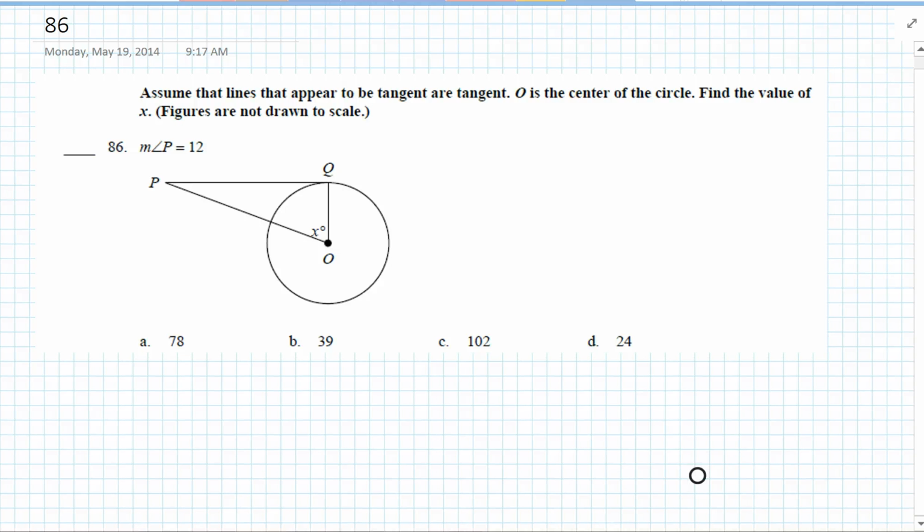All right, geometry test review, number 86. Assume that the lines in the next part appear to be tangent. O is the center of the circle. Find the value of x.